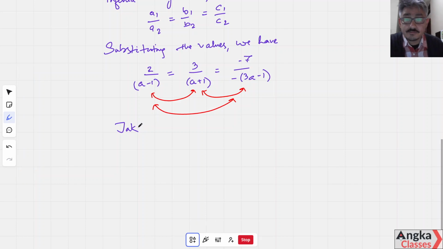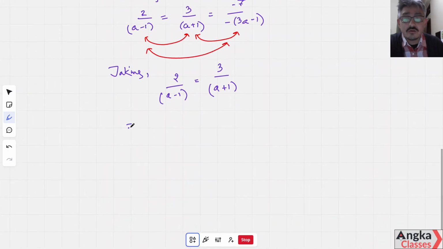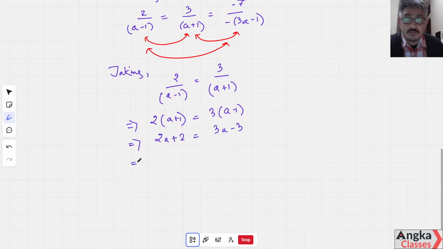So taking 2 upon A minus 1, which is equal to 3 upon A plus 1. Cross multiplying, we get 2 times (A plus 1) equal to 3 times (A minus 1). So we have 2A plus 2 is equal to 3A minus 3.